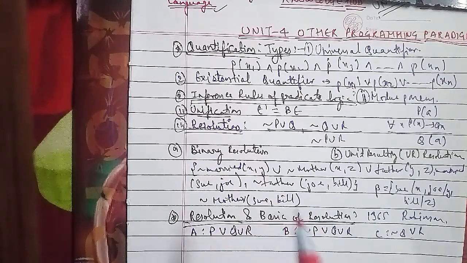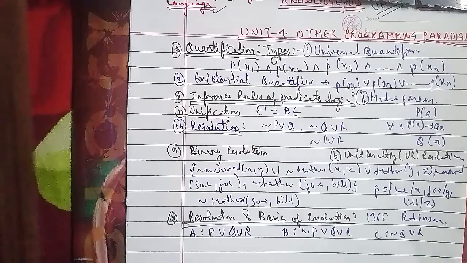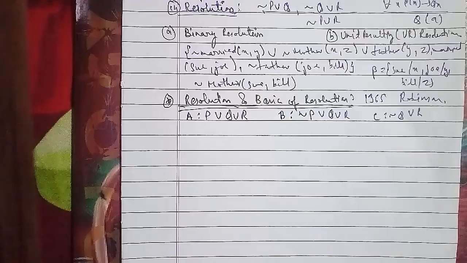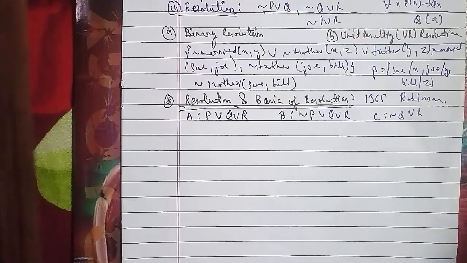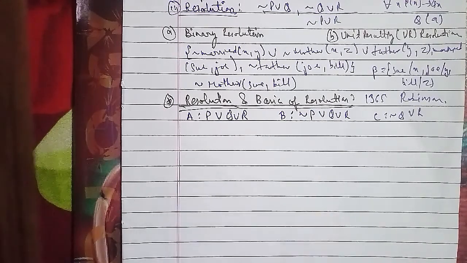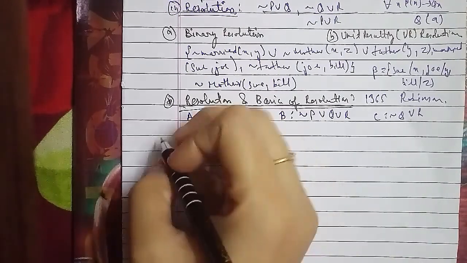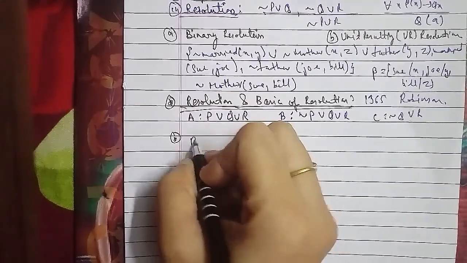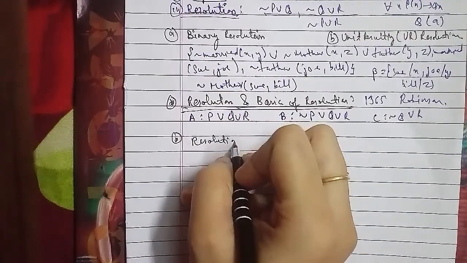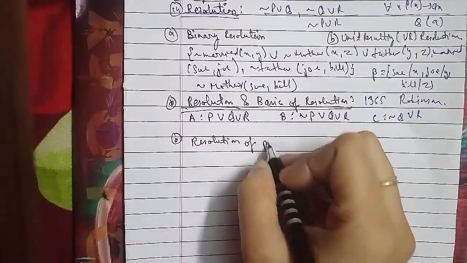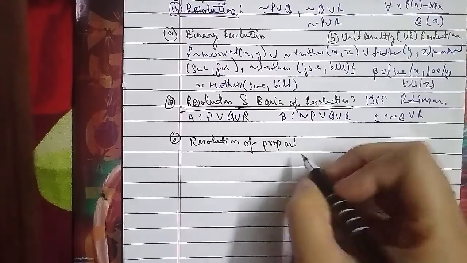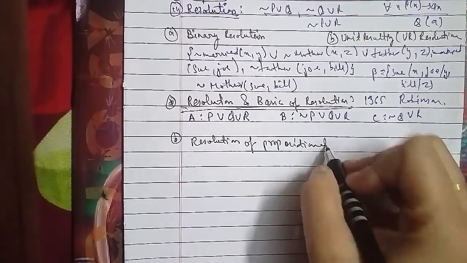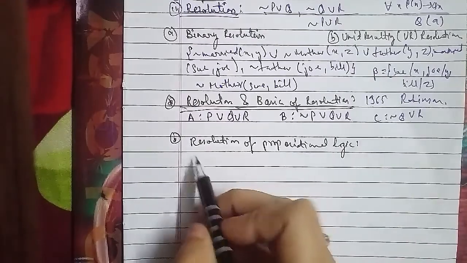In resolution of propositional logic, the procedure for producing a proof by resolution of proposition S with respect to a set of axioms F has the following steps. First, convert all the propositions of F to clause form. Second, negate S and convert the result to clause form, adding it to the set of clauses obtained in step 1. Then repeat until either a contradiction is found or no progress can be made: select two clauses and call them the parent clauses.